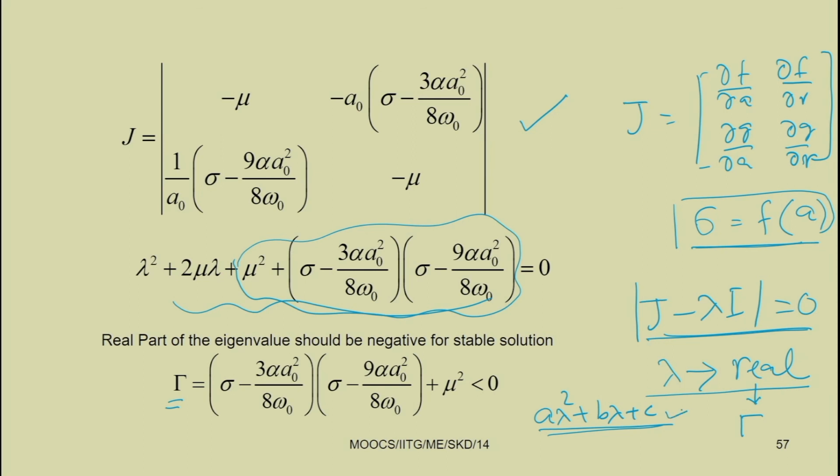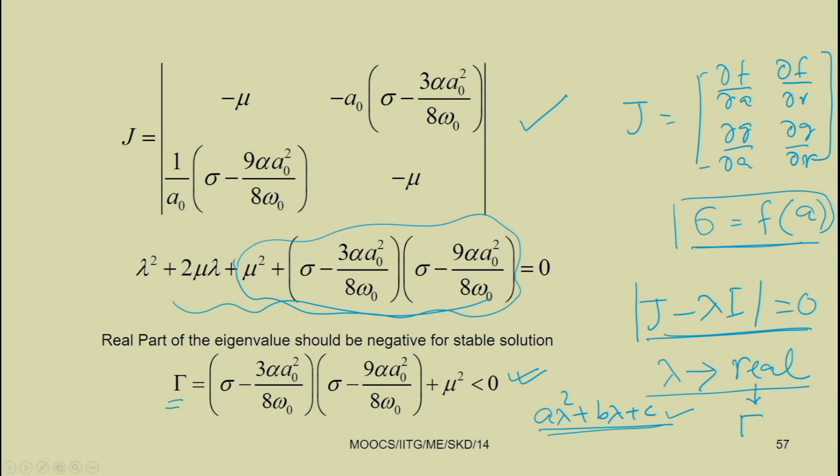By using that, you can write this as the condition: sigma minus 3 alpha A0 square by 8 omega 0 into sigma minus 9 alpha A0 square by 8 omega 0 plus mu square less than or equal to 0. When this condition is satisfied, the response is stable.